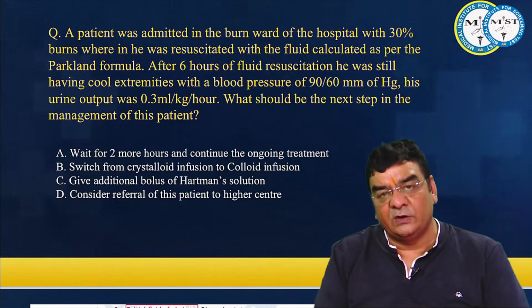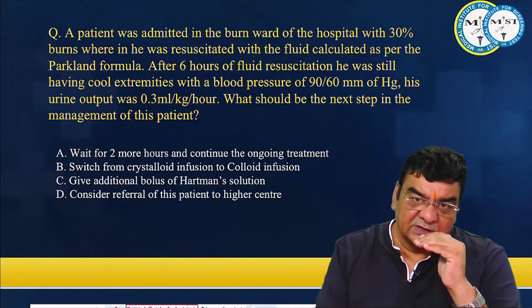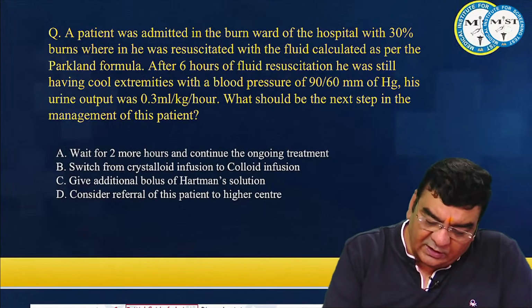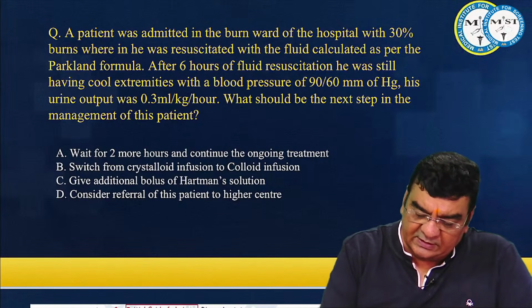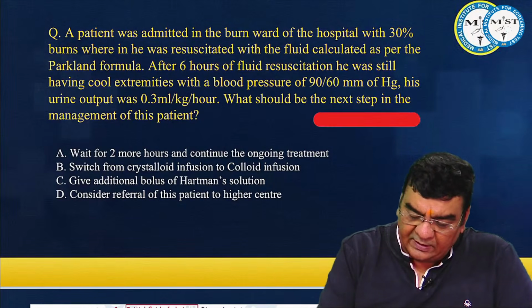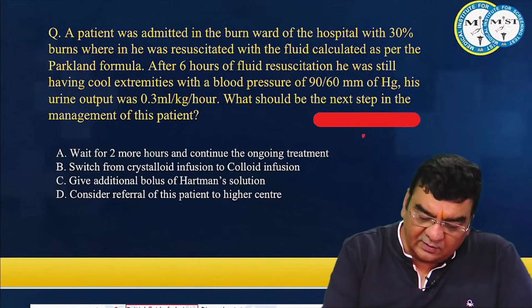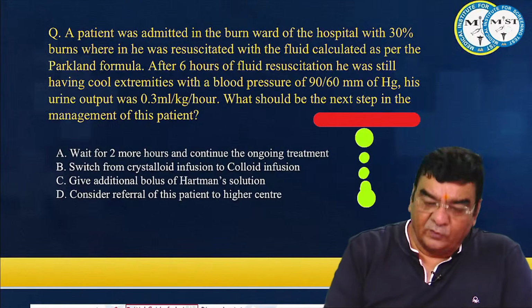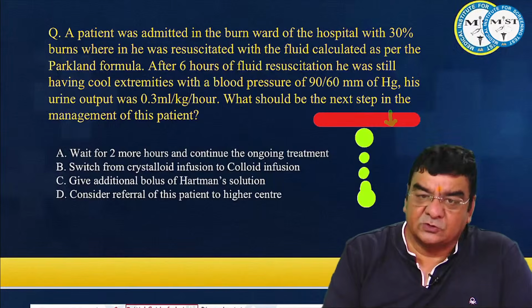Generally, we avoid giving colloids in the first 24 hours, especially at those times when the vessels are leaky. Suppose I say that this is the pipeline, and there is a fluid loss from this pipeline, and because of this fluid loss, the volume in the pipeline is going down, and pressure in the pipeline is going down.